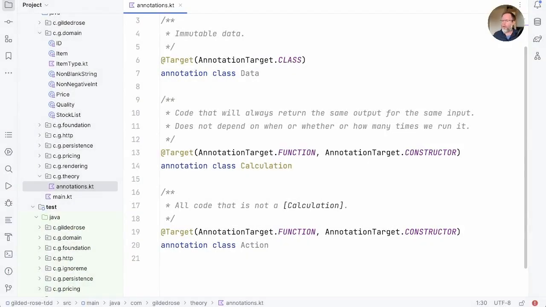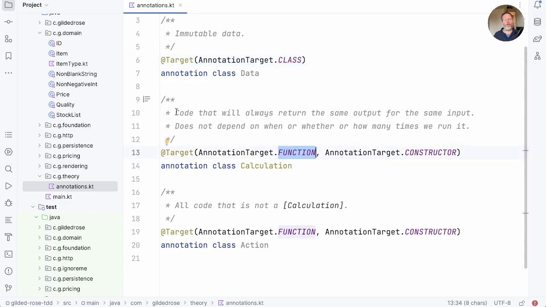In his book and also in his podcast, Eric Normand differentiates between three elements of our programs. One is data. And in his formulation, data has to be immutable. He doesn't actually have a name for mutable data. I think of his data as values, so data that can't change. So data is represented by variables and is of types like int and pair and map and so on. So I said here that we can annotate classes, effectively types, to say that they're data. What about non-classes? What about the other things in our program? Well, they're code. And so they're functions or constructors.